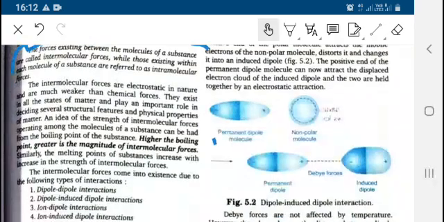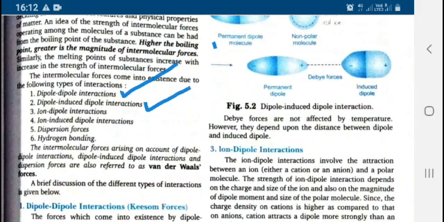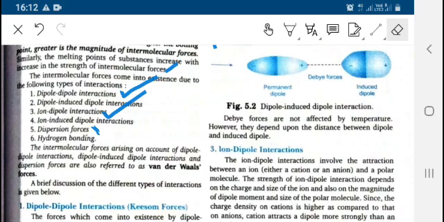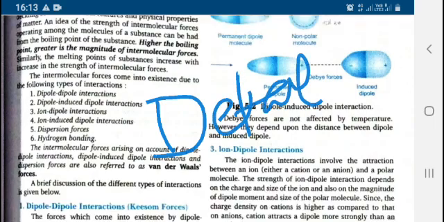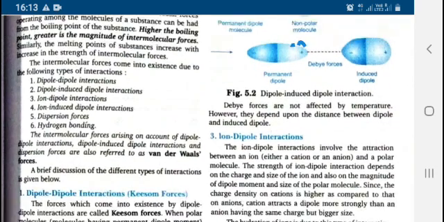Similarly, the types of intermolecular forces are dipole-dipole, dipole-induced dipole, ion-dipole, ion-induced dipole, dispersion force and hydrogen bonding. These are the types of forces which you have to remember. You don't need to learn these in detail, only the names are important. Among these types of interaction, the most important one is hydrogen bonding.